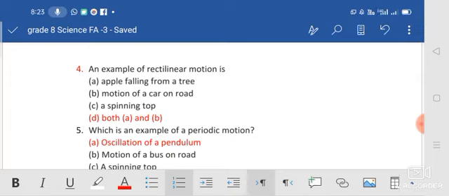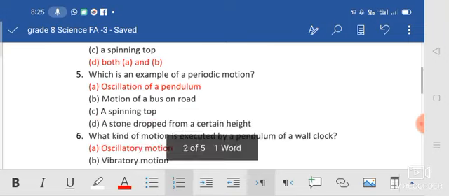Okay. See the second one. Motion of a car on a road. Yeah, that is also rectilinear motion. So motion of a car on a road is also straight motion. Okay. A spinning top is wrong, because that is rotational motion. So options A and B are correct. So which one do we write? Yes, option D, both A and B.